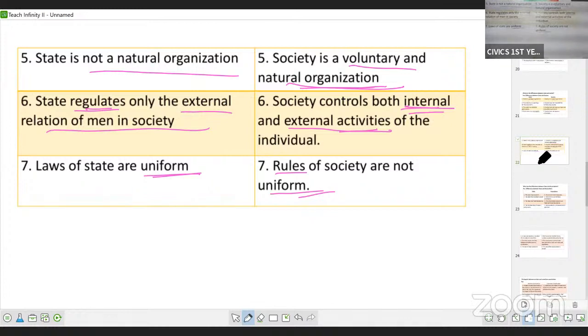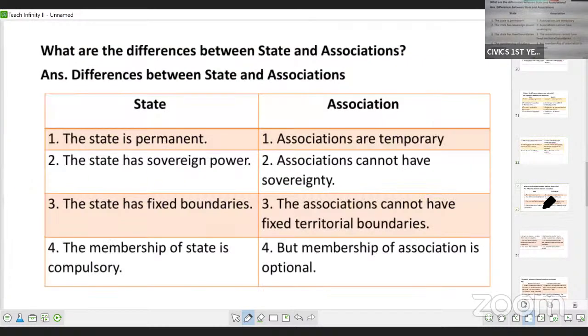Okay, the next question is relationship between state and associations. This is from your second chapter. All 3 questions are from your second chapter, and 1 question is compulsory out of these 3. 1 is for sure. Okay, so what is the difference between the state and association?